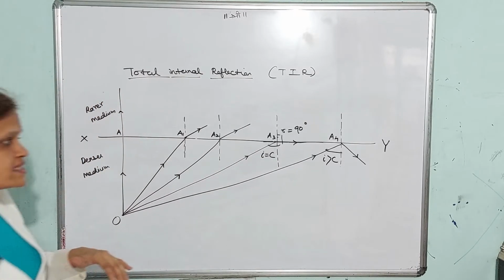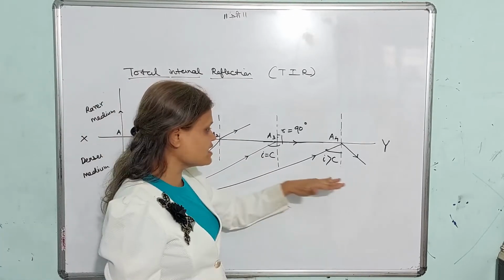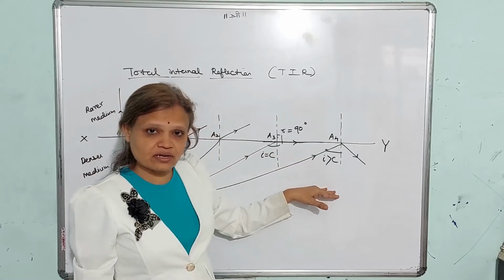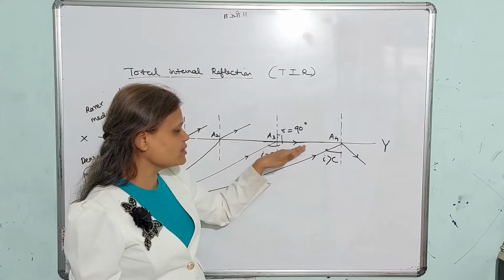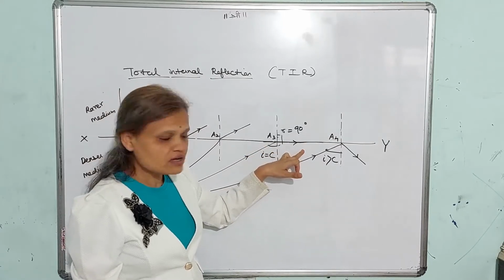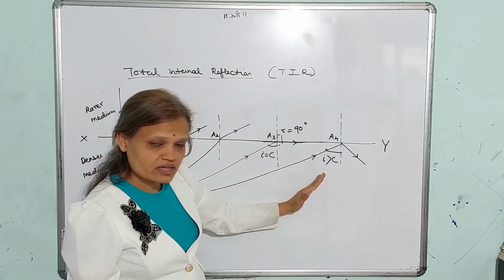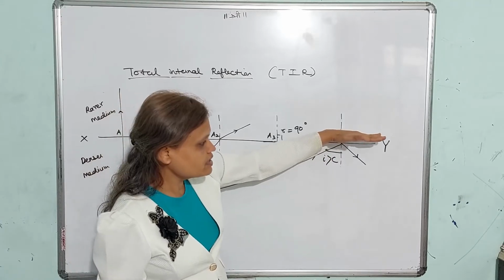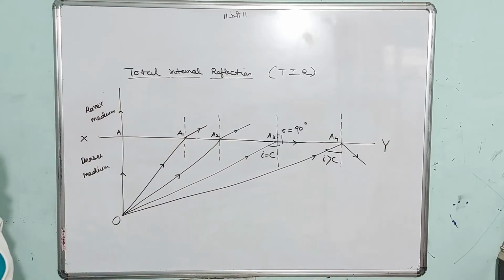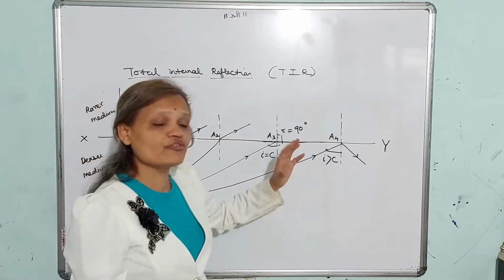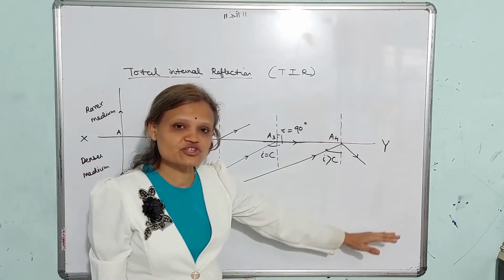Now, if the angle of incidence becomes greater than this angle, that is greater than the critical angle, the ray instead of getting refracted, because already it is coming along the surface, gets reflected into the denser medium. Means now there is no refracted ray, but it is total reflection.